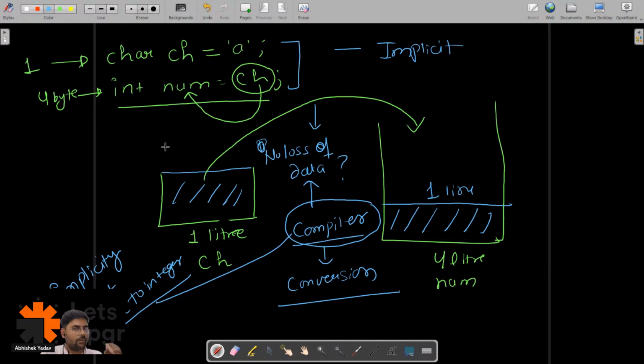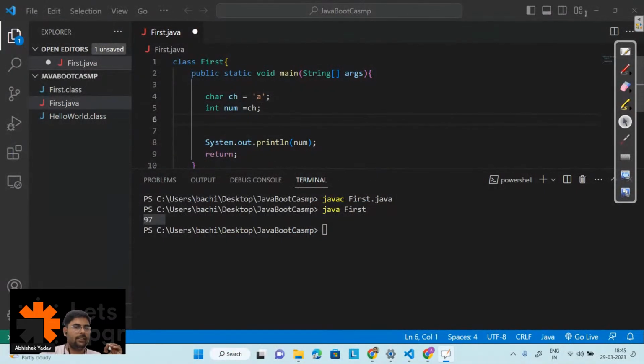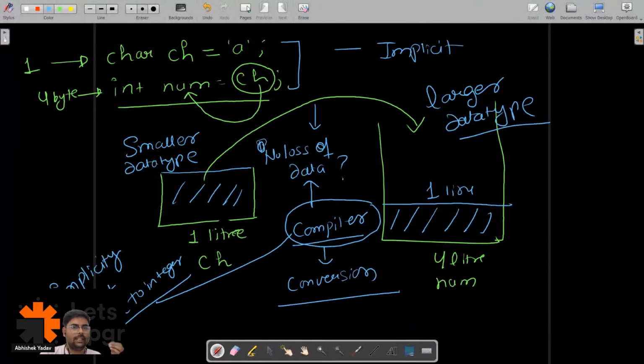This happens when I am transferring the data from a smaller data type container to a larger data type container. So there will be no loss of data. Everyone is clear till this point, yes or no? That's why I'm getting the answer as 97 here. Let's try to understand that point also.